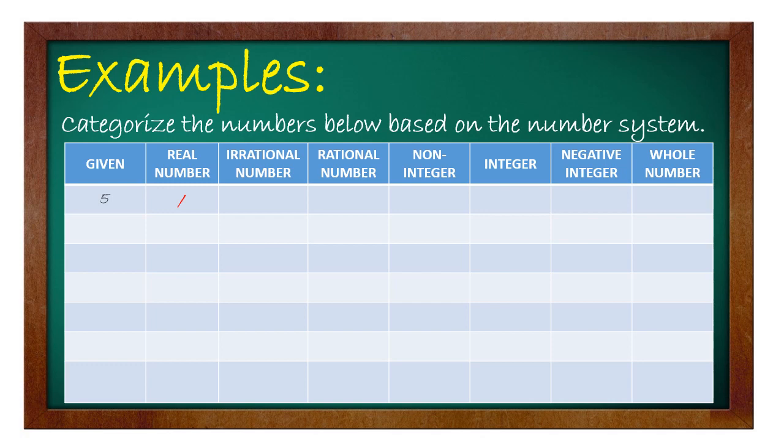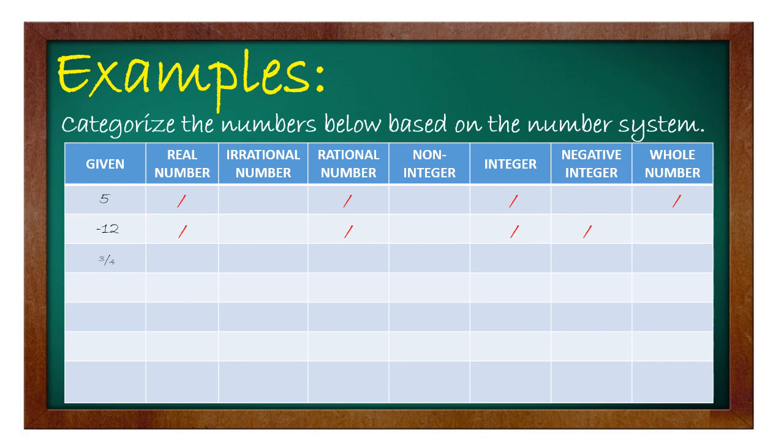Dun sa real number natin, categorize siya as rational or irrational. So, since this is a whole number, pwede nating i-check si rational number because that's under the rational number. Okay? And then, 5 is a whole number, so under pa rin siya ng integer. And then, we are going to check the whole numbers. Okay? And then negative 12. So, negative 12 is considered as real number. Negative 12 is a negative integer. So, ibig sabihin, nasa loob siya ng integer. At kung siya ay integer, considered siya as rational number.